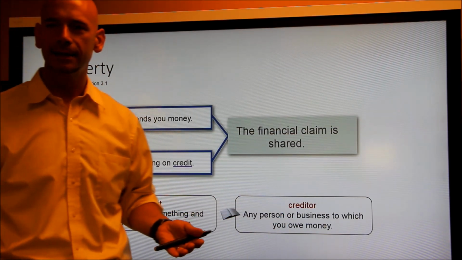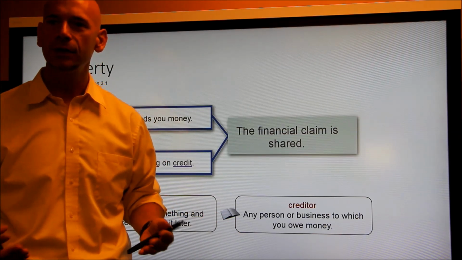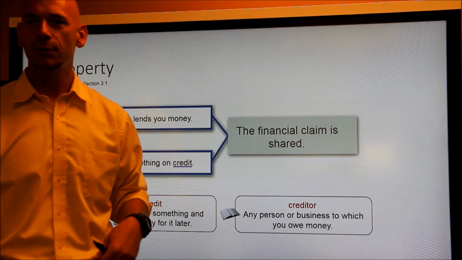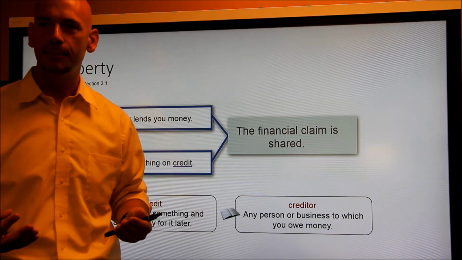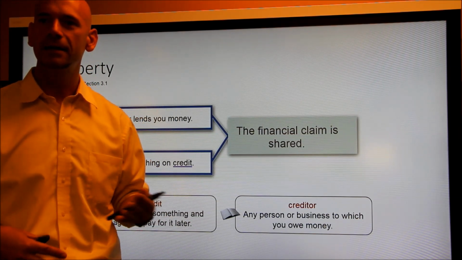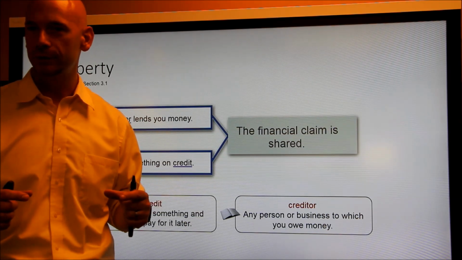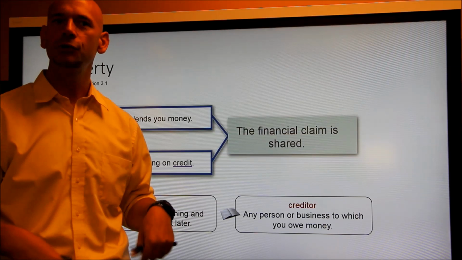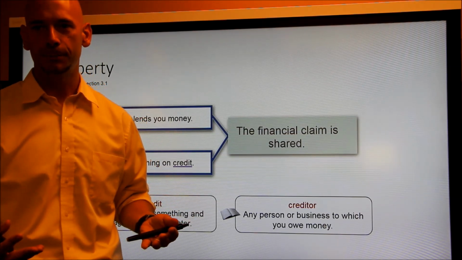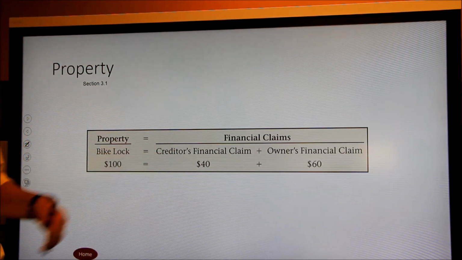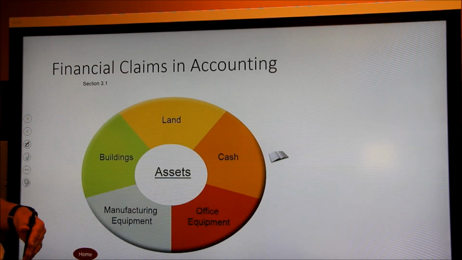So if you went into the bank to get a loan for a car or for a house, they would be your creditor. They're the person that you owe the money back to. If you were to go into a store and not pay them right at that point, if you owed them the money, they would be considered your creditor. So credit is buying something and paying for it later. The creditor is the person that you owe the money to for what you just purchased or what you just bought. The next part here is we're going to look at financial claims, okay?